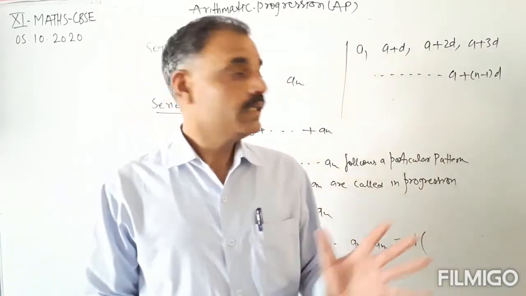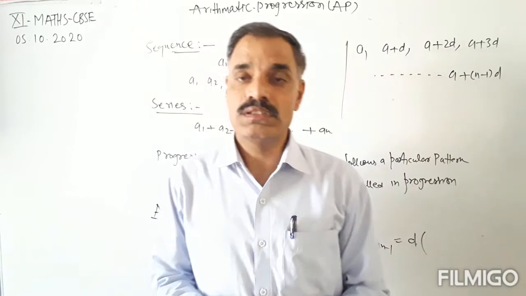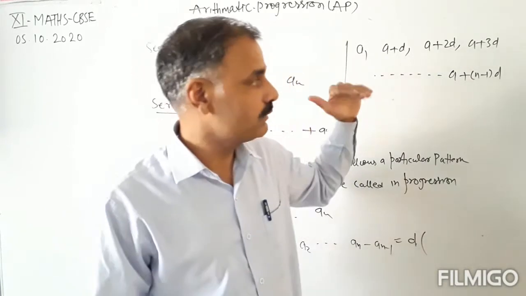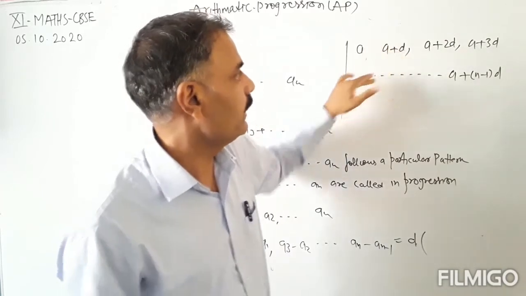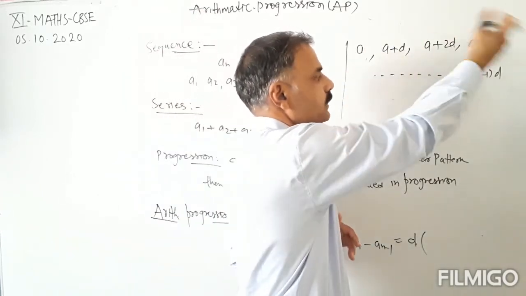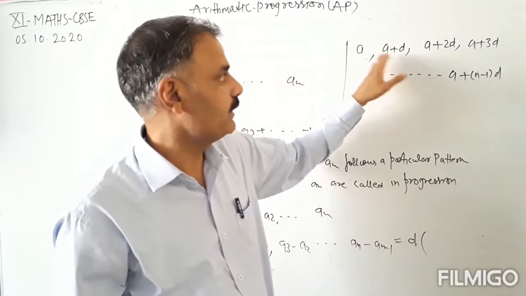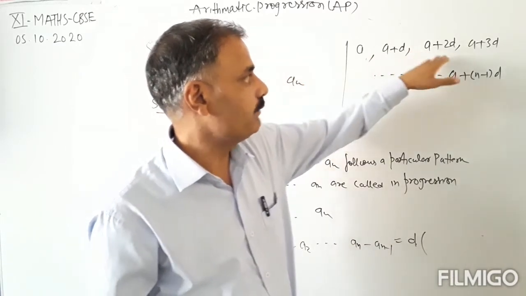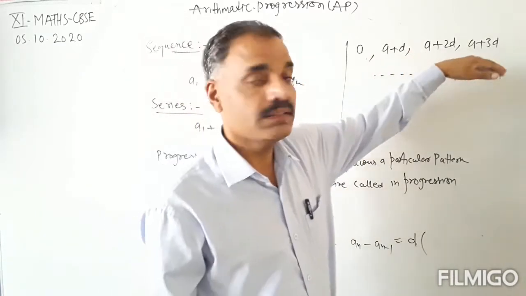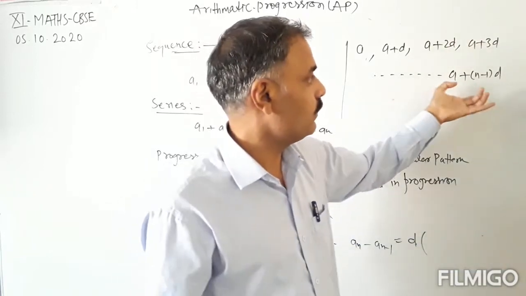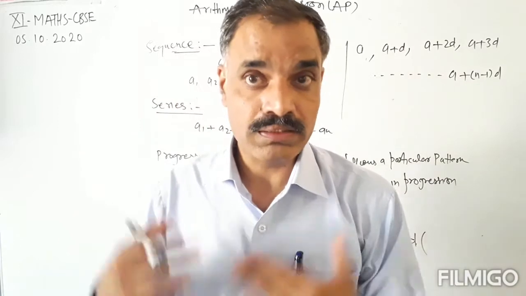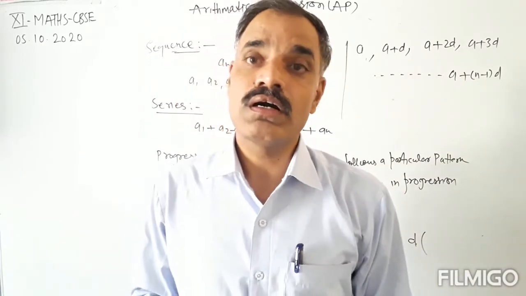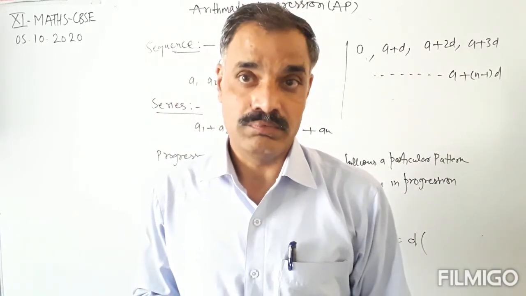These are the particular terms: a is the first term, a plus d is the second term, a plus 2d is the third term, a plus 3d is the fourth term, and so on. A plus (n minus 1) into d is the nth term, that is the general term of the arithmetic progression.